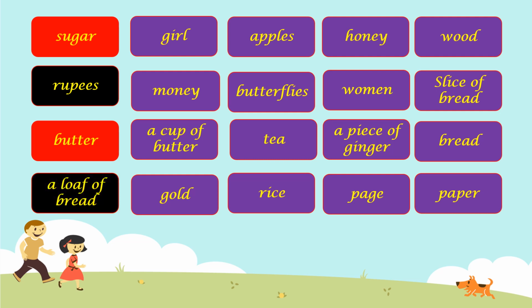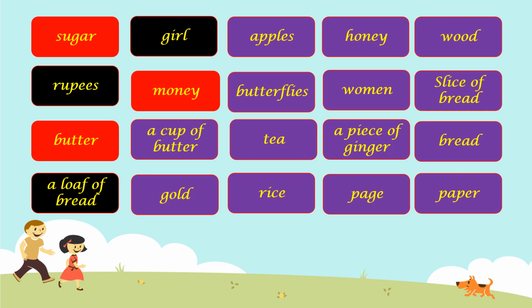The next one, girl. Can you count girls? Yes, you can count. You can say there are 2 girls standing or 10 girls. That means they are countable. The next one is money. Can you count money? No, you cannot count money. You can count rupees, but you cannot count money. So money is uncountable.